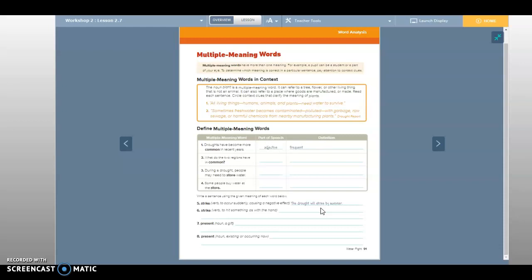Okay, and then number 7 is the word present. And this is a noun, so it's a thing. So when you're talking about a present that is a thing, what would that mean? Like a birthday present or a Christmas present. Okay, you need to write a sentence using the word present as a noun.